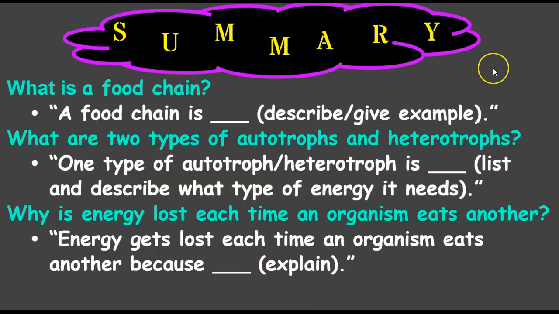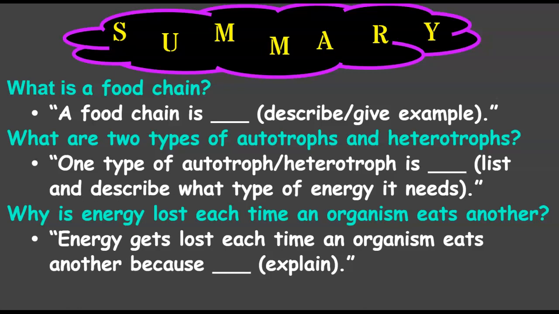Okay, so let's go to the summary. A food chain is a sequence of the flow of energy. What are the two types, autotrophs and heterotrophs? One type of autotroph is grass, and it gets energy from the sun.